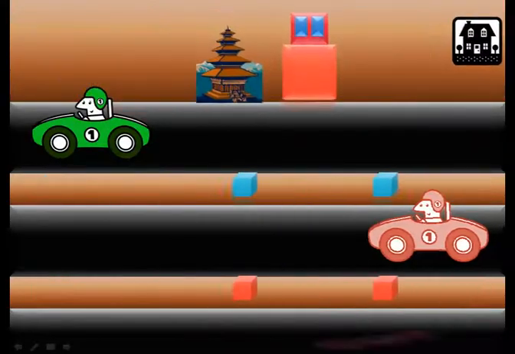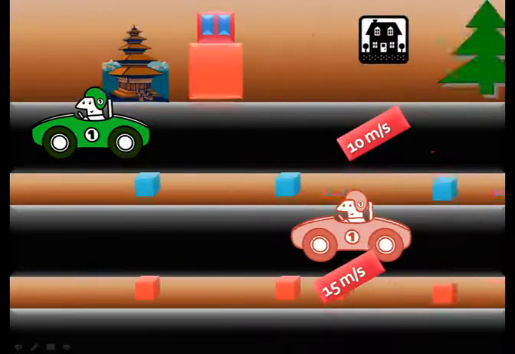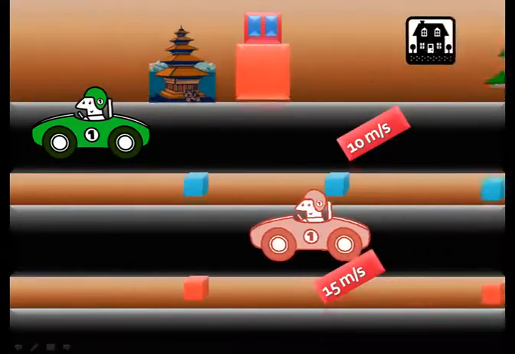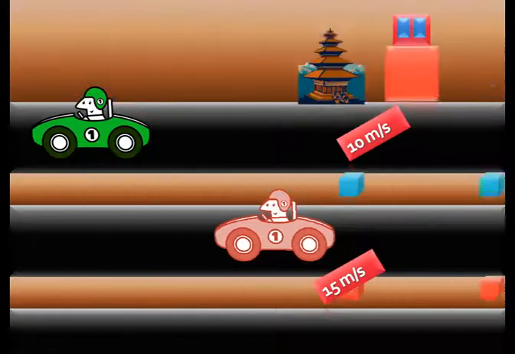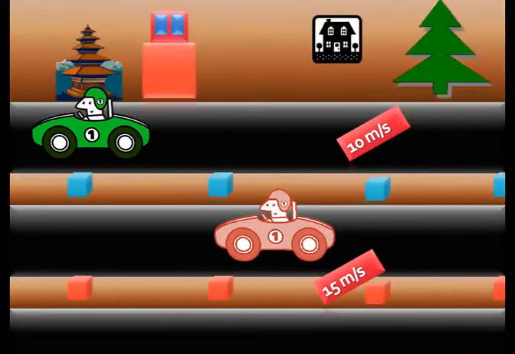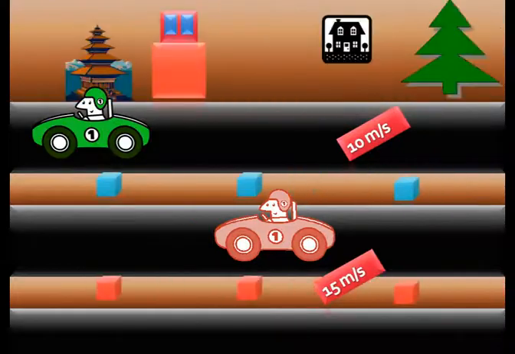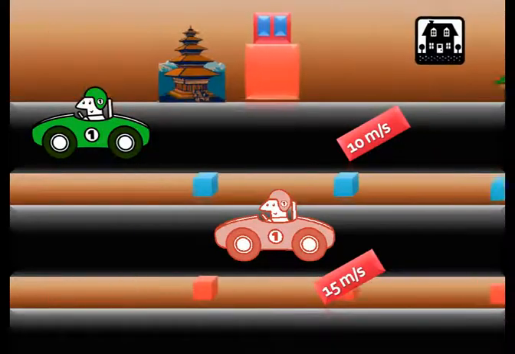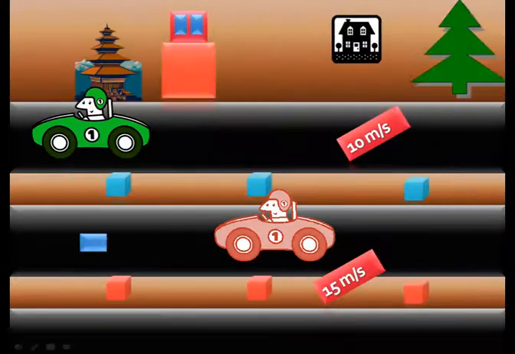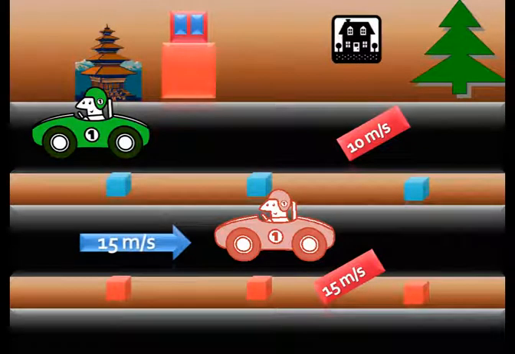So in this case, what we are going to do, again the green car is moving at a speed of 10 meters per second and the red car is moving at a speed of 15 meters per second. What we do is, we try to bring this red car to rest because the observer here is now sitting in the red car. So we apply a 15 meters per second speed in the opposite direction. So we apply the speed in the right side, and so 15 minus 15 would be equal to 0, and thus it comes to rest.